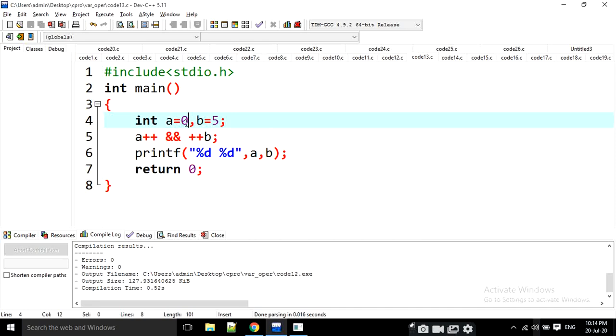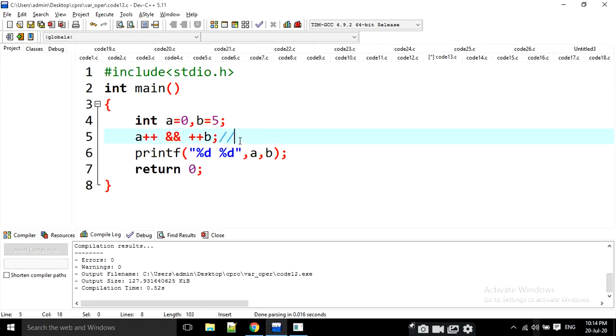Here A is equal to 5, A is equal to 0, B is equal to 5, A plus plus, and here this is the logical AND operator. What is the logical operator? Logical AND operator means how it behaves. In logical OR, if any value is true, then it never checks the remaining statements. In logical AND, if any value is false, it never goes to the next statement here. That means it is going to be